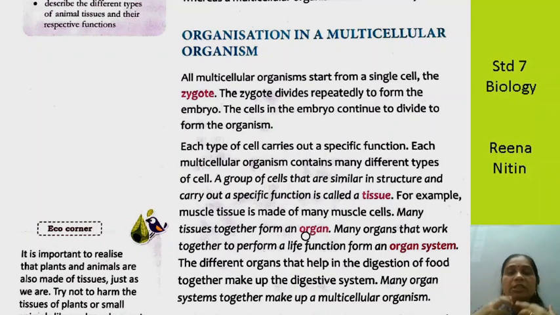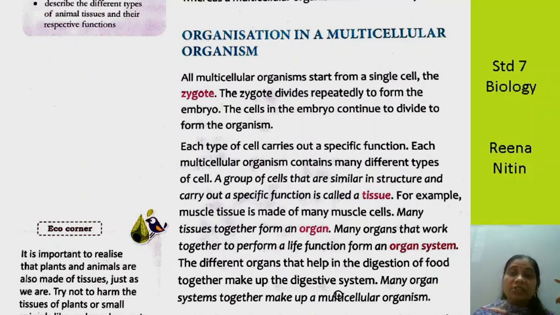Understood? So this respiratory system is an organ system. And what is this organ system made up of? Organs. The lung is an organ, the trachea is an organ, the nostrils are organs. So it is made up of different organs, and that is known as an organ system. Understood? The different organs that help in the digestion of food together make up the digestive system. Similarly, we have the digestive system.